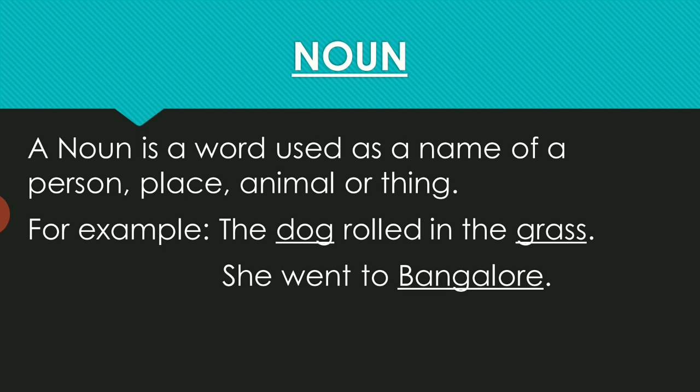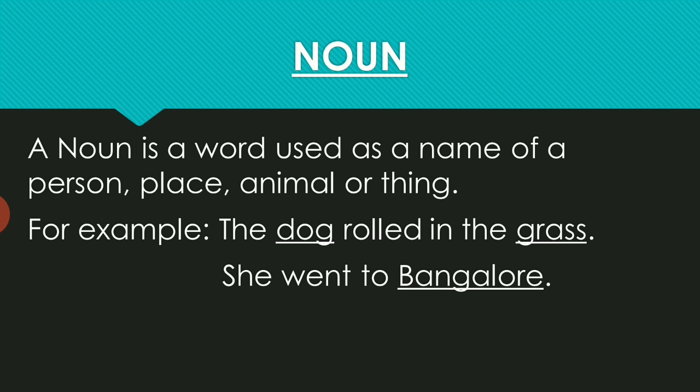Firstly, we come to the noun. A noun is a word which names a person, place, animal, action, quality, feeling, or anything that we can think of. And the word thing includes all the things that we can perceive by the senses. That is, we can see, hear, touch, taste, and smell. And also all the things that we can think of like beauty, bravery, honesty, truth, sleep, death, etc.